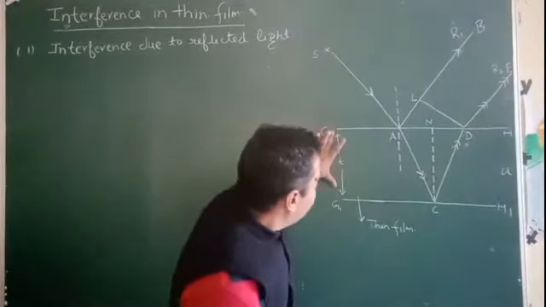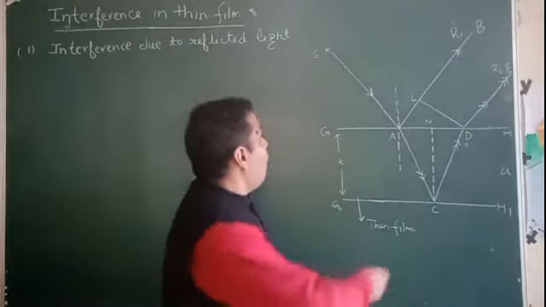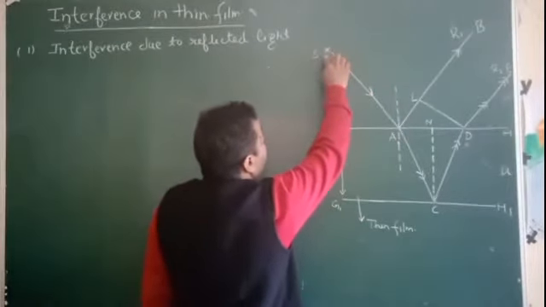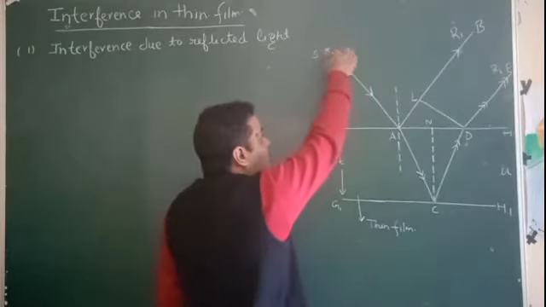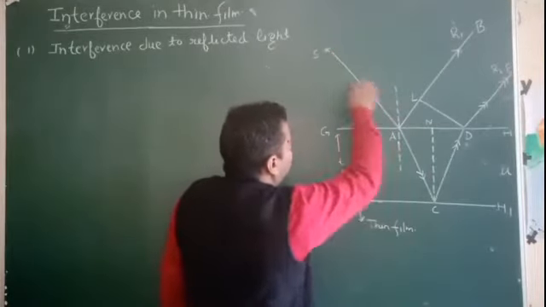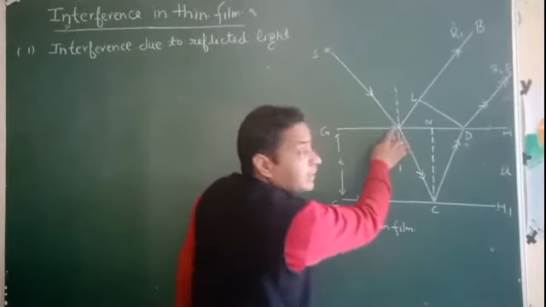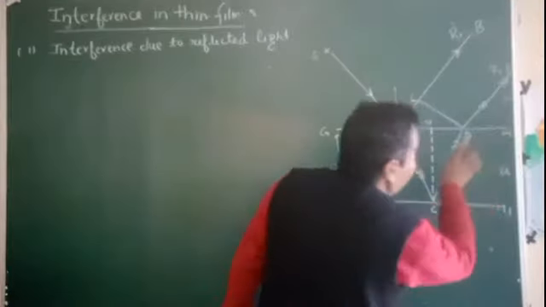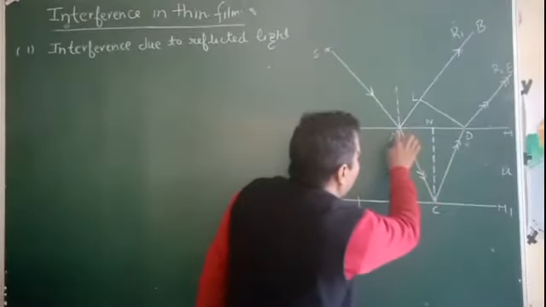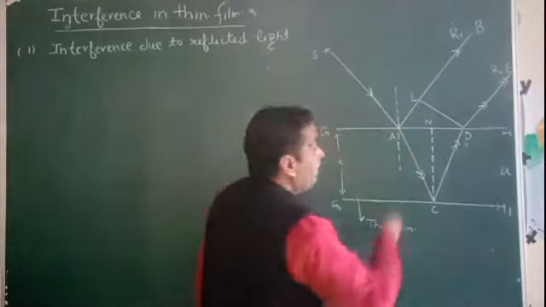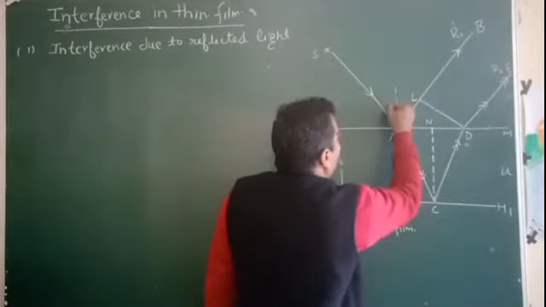Understand? So this is the thin film. Now there is a light source, and when the light is incident on the face GH at point A, this is the angle of incidence I.